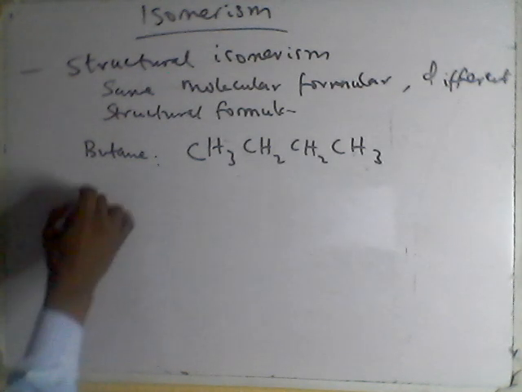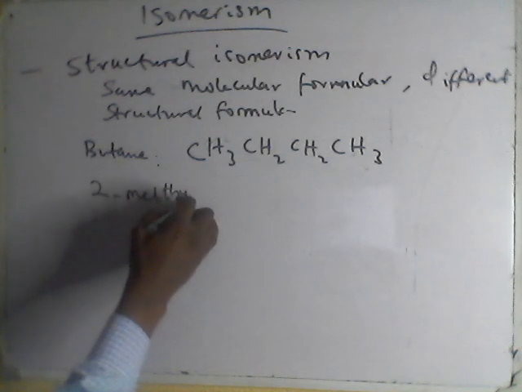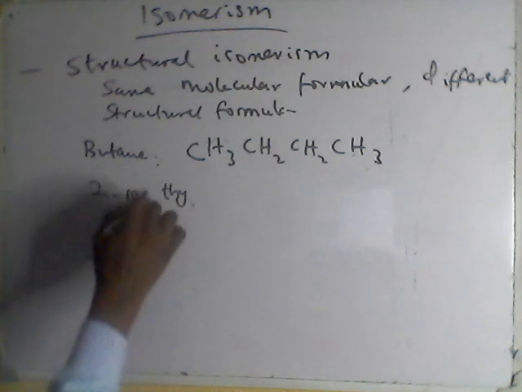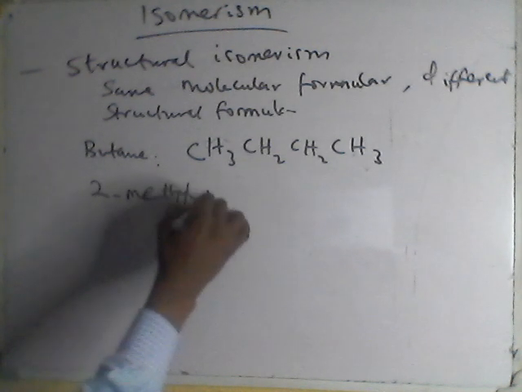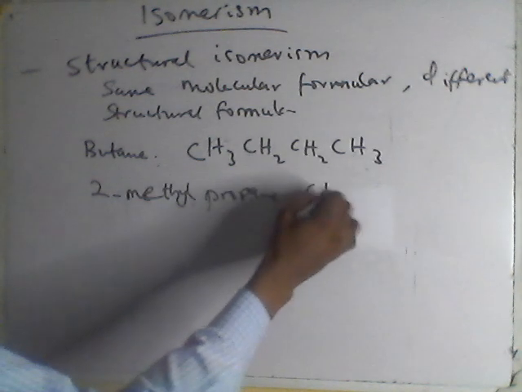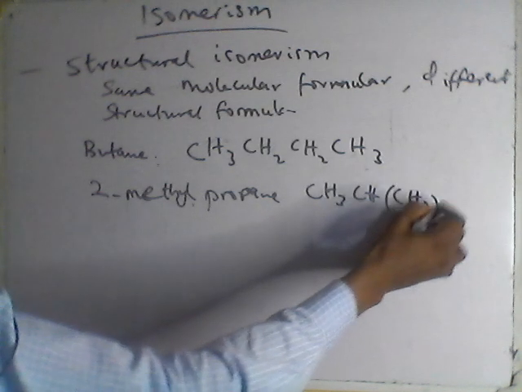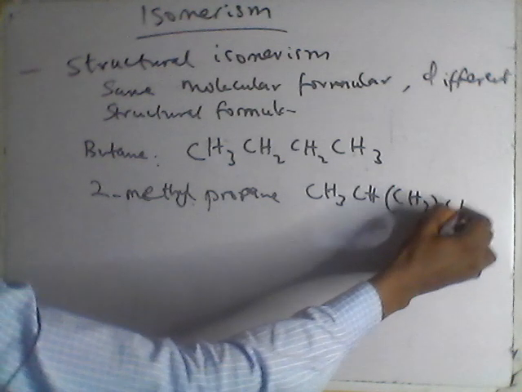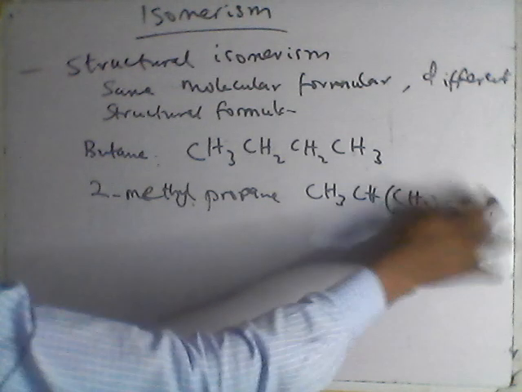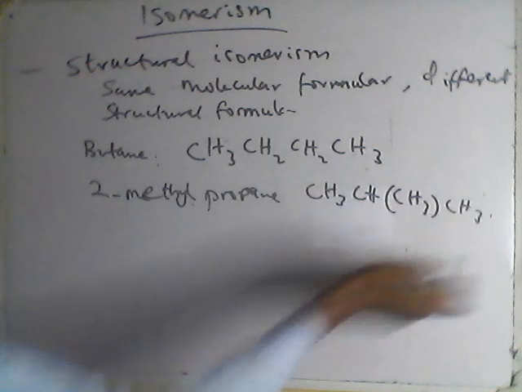Also, you can have it as 2-methylpropane. So you have it as CH3, CH, then CH3, and CH3. If you look at it now, both of them contain the same 1, 2, 3, 4 carbons and hydrogen.